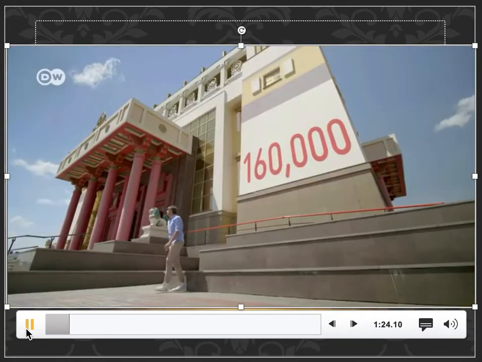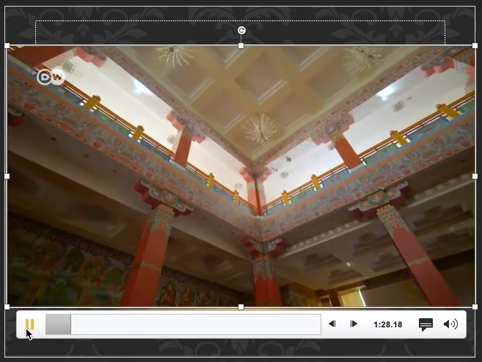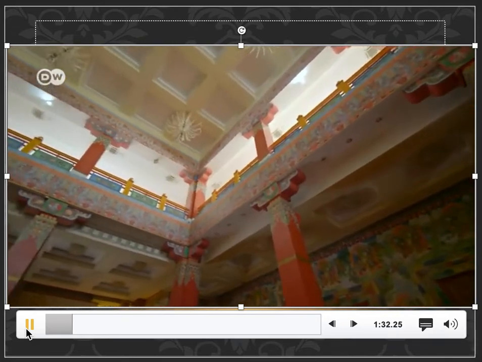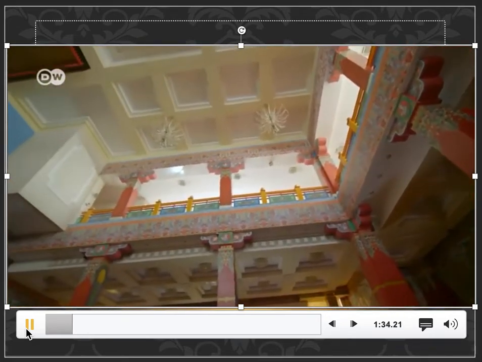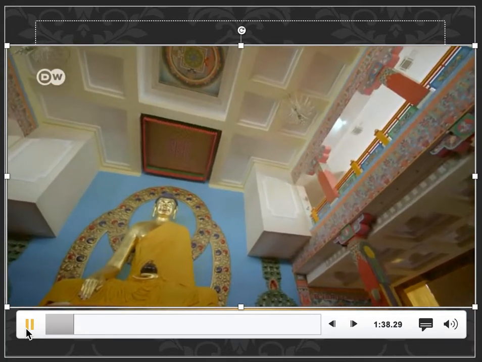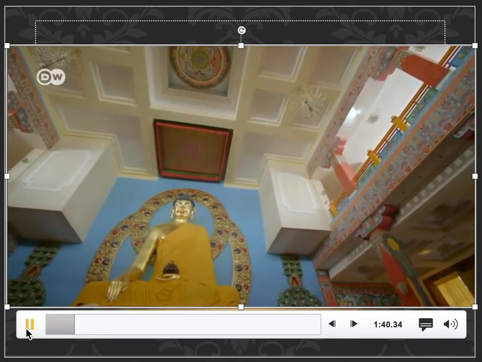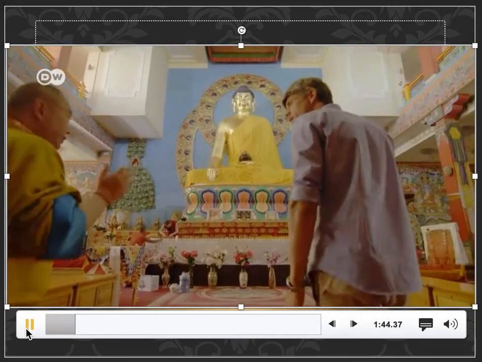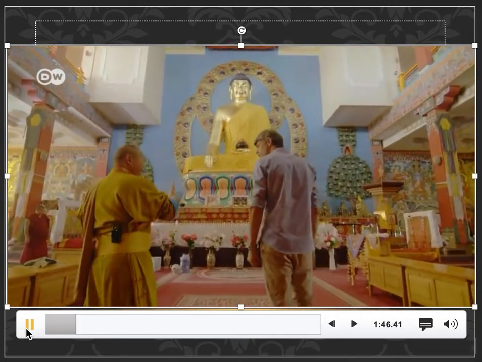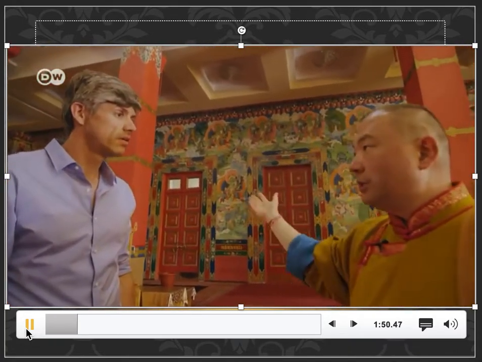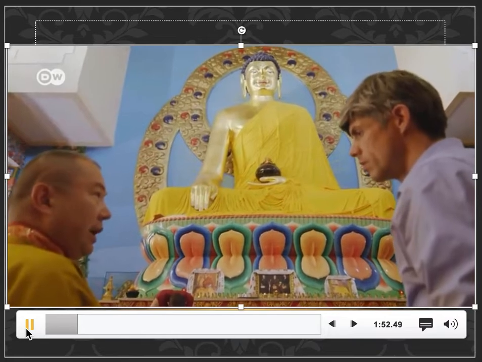Some 160,000 Buddhists live here. The statue of Buddha is the highest in Europe. It's 9 meters tall. The Dalai Lama sought out the location of the temple when he was visiting. The Lama Telo Tulku Rinpoche has been the spiritual leader of the Kalmykian Buddhists since 1992.